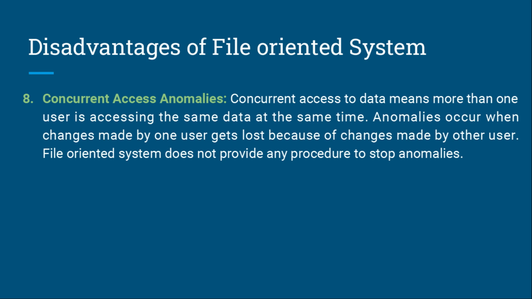Concurrent data access should be allowed under some supervision, but due to lack of coordination among different application programs, this is not possible in a file processing system. In some cases, systems might have crashes due to various reasons. In a file system, once the system crashes, there will be no recovery of data that has been lost. A DBMS will have the recovery manager which retrieves the data, making it another advantage over the file system.